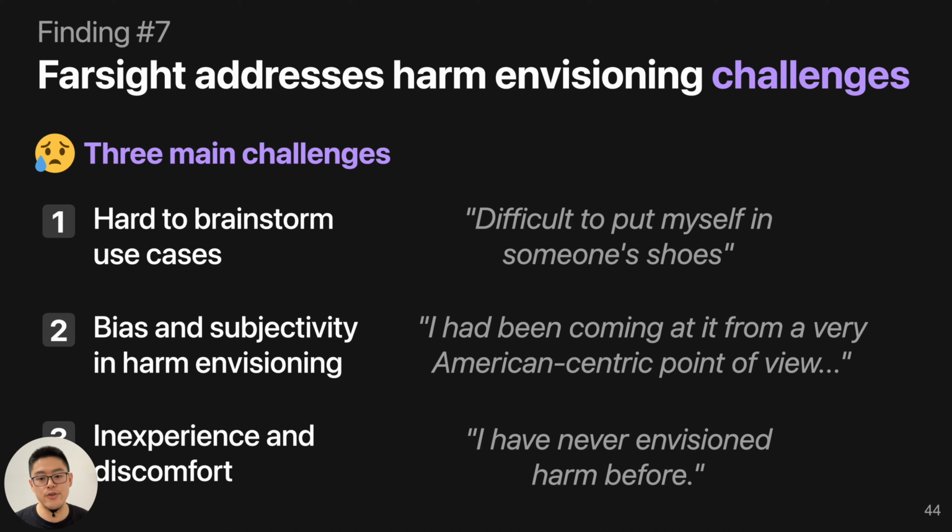Participants also face bias and subjectivity in harm envisioning. Some participants mentioned they come from a very American-centric point of view, so they can ignore other perspectives when envisioning harms. Also, people lack experience when envisioning harm. And some people also feel discomfort when envisioning harms.